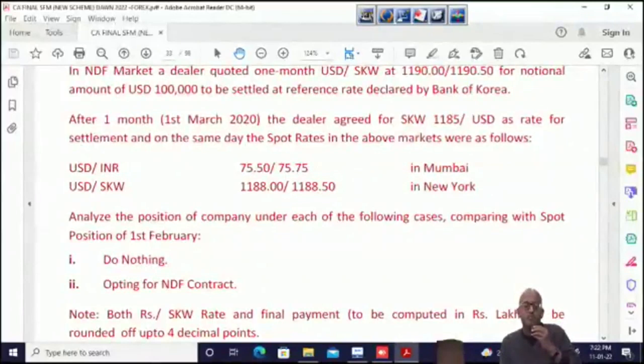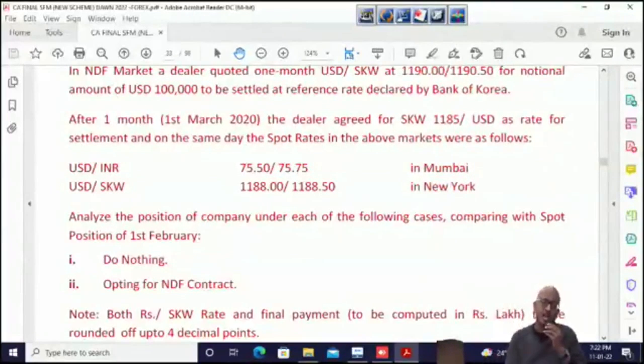After 1 month, that is 1st March 2020, the dealer agreed to SKW 1185 per USD as the rate for settlement, and on the same day, the spot rates in the above market were as follows. So for the NDF, settlement will take place at 1185. Now this is the rate of USD.